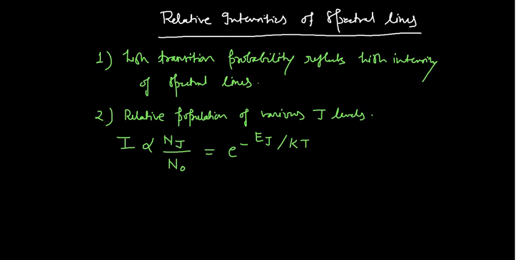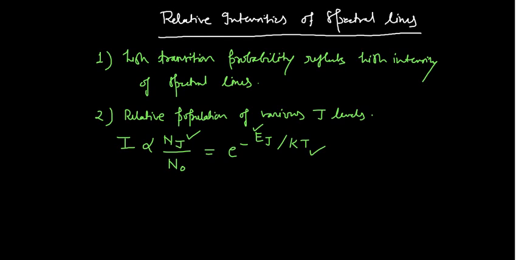If you know a little mathematics, you can see this. But this is always a problem for students who left mathematics in 10th standard, so there would be some difficulty in understanding these things. This relative population depends on the difference in the energy gap between the energy levels, and also on the temperature. This you should know.